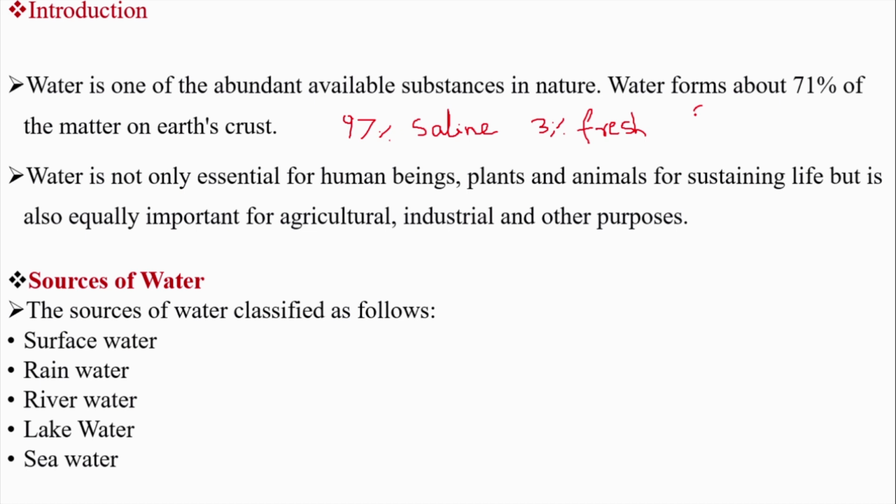Some quantity is in the solid form, the rest is in the liquid form. Around 68.7% of this fresh water is in the form of ice caps or glaciers, and 30.1% is considered as groundwater.